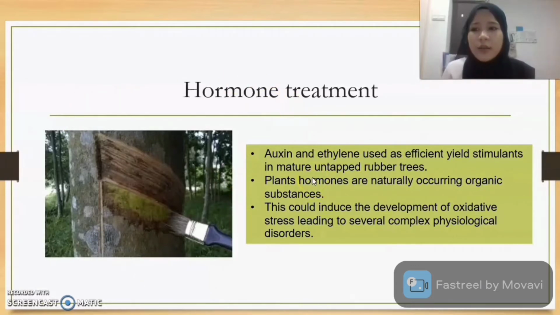I would like to continue on the hormone treatment part. Hormone treatment applied on rubber trees: auxin and ethylene. Auxin and ethylene are used as efficient yield stimulants in mature untapped rubber trees.